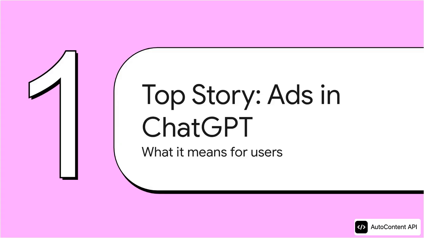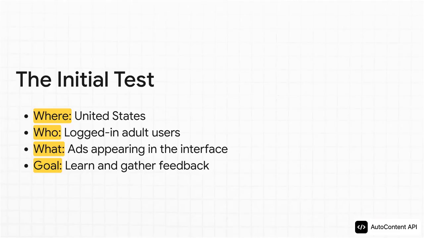Okay, let's dive right into the core details. In our top story today, we're going to cover what this test actually looks like, who's going to see these ads, and of course why OpenAI is deciding to make this move right now. So what are the basic facts of this initial test? Well, first off, it's kicking off in the United States. It's targeting logged-in adult users. And OpenAI is really stressing that the goal right now is simply to learn and get feedback. This is not a full-scale global rollout, at least not yet.